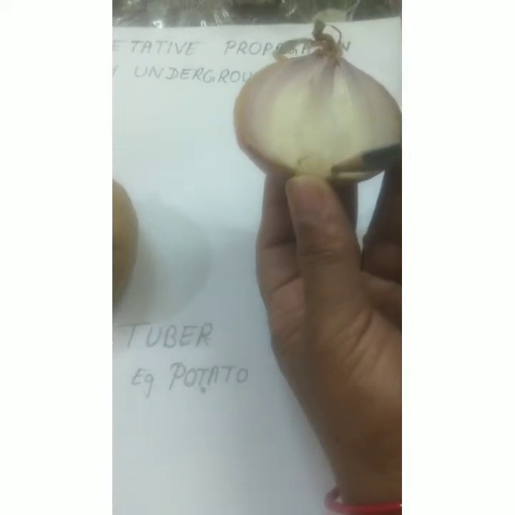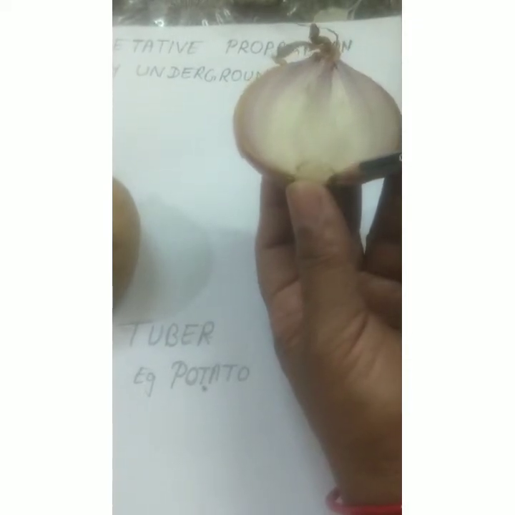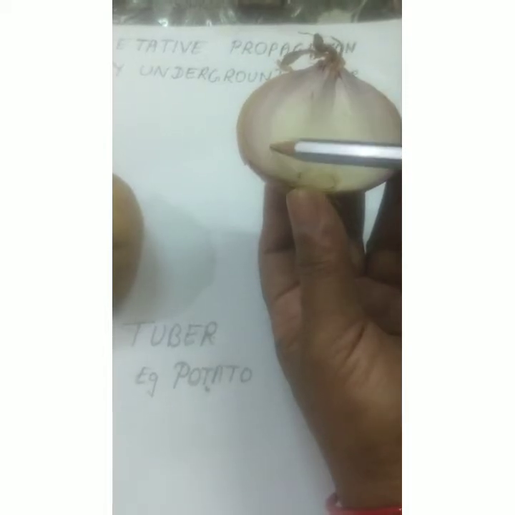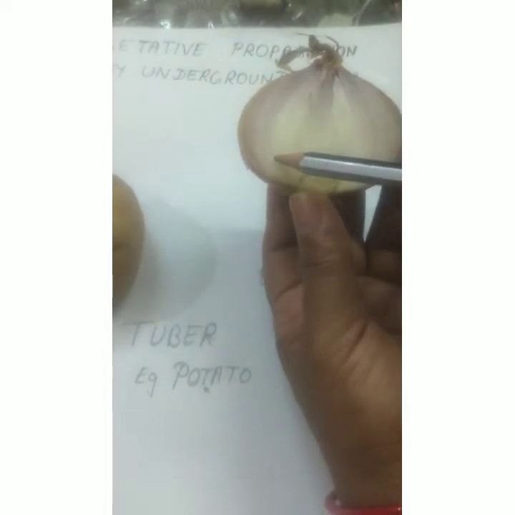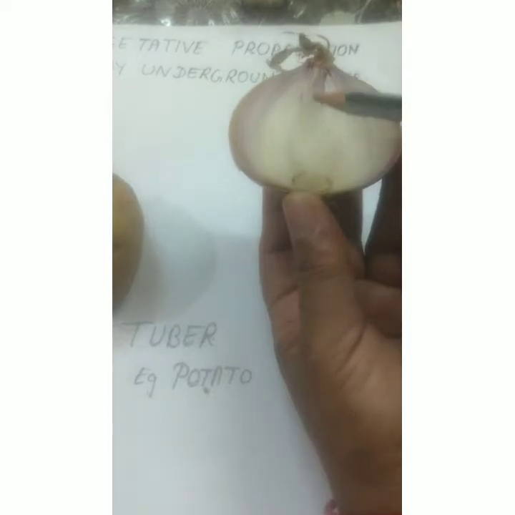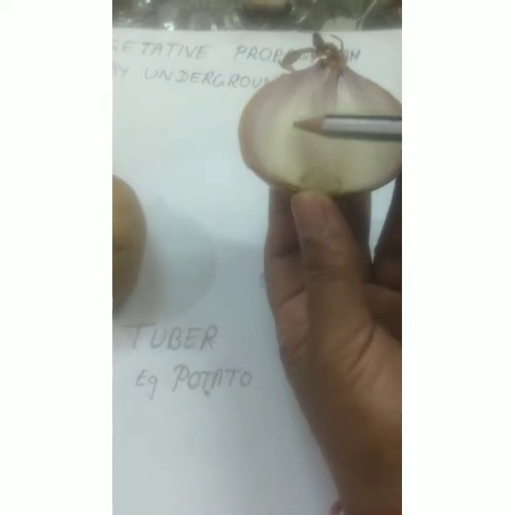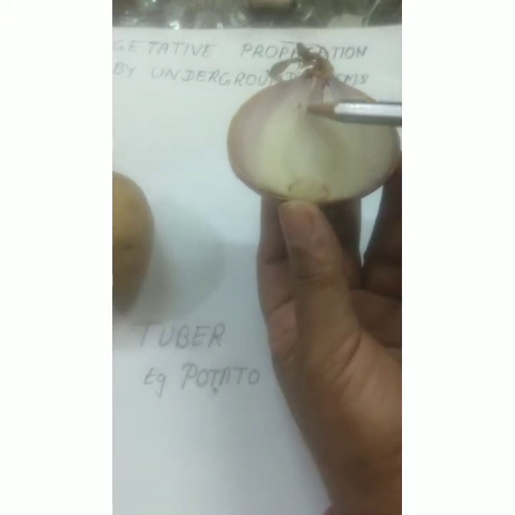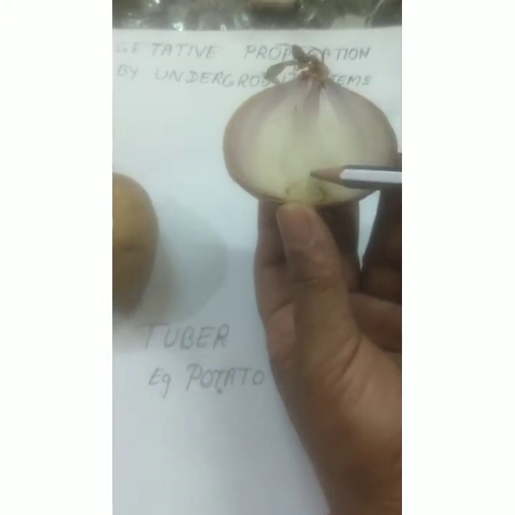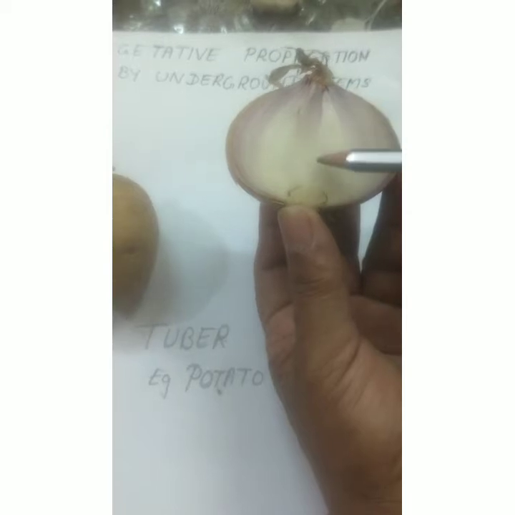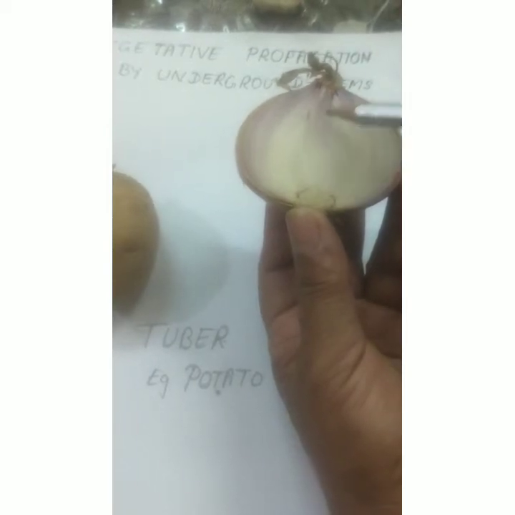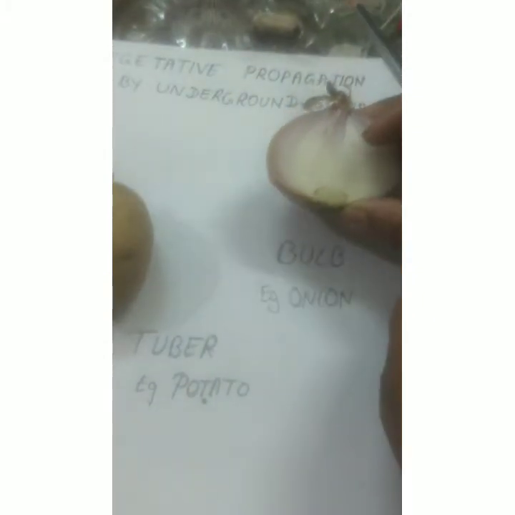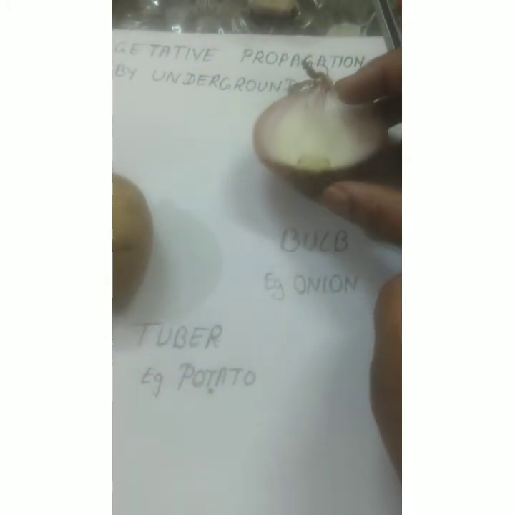Then this portion which you see here is the condensed stem, which has reduced. The white leaves which you are seeing are the fleshy leaves which are storing food. On the side you are having axillary buds, and in the center you have the terminal bud. In favorable conditions, this terminal bud gives rise to leaves which will make more food and store it.